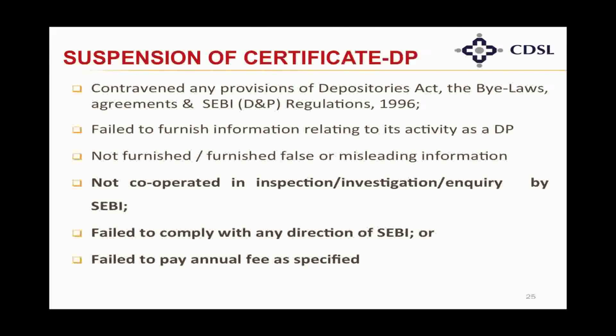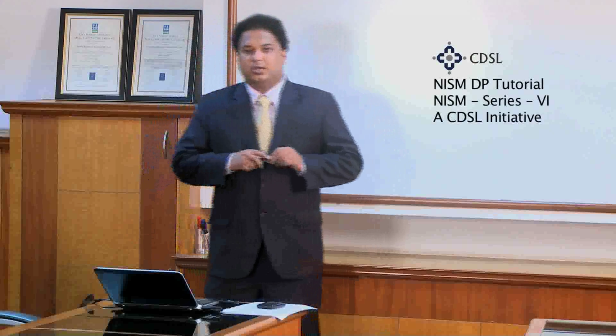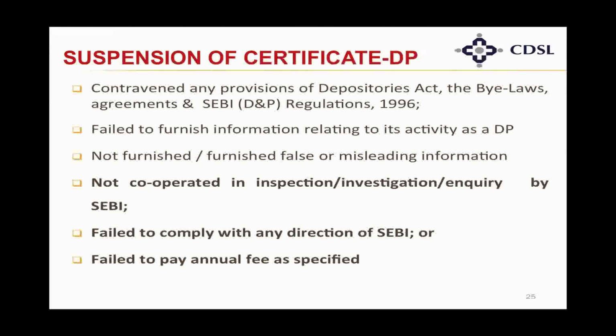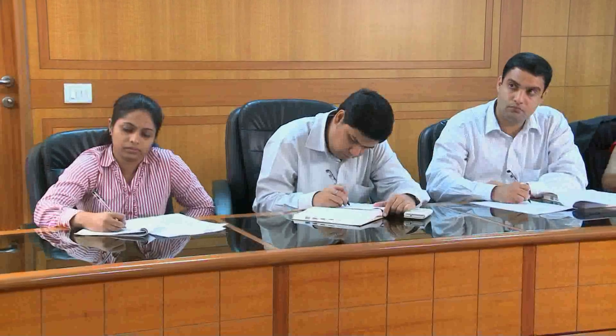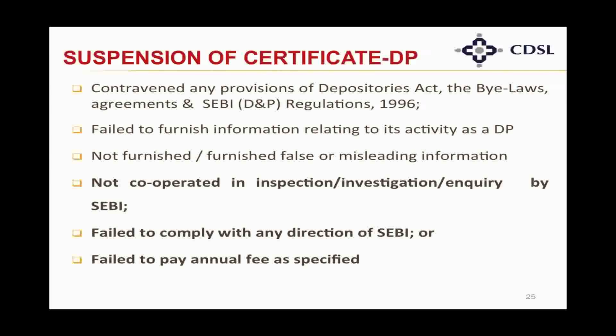Suspension of certificate of a depository participant. Suspension can happen if the depository participant has contravened any provisions of the Depositories Act, the bylaws, agreements or SEBI Depositories and Participants Regulations 1996. It can also be suspended if it has failed to furnish the information relating to its activity as a DP, or it has not furnished, or furnished false or misleading information.